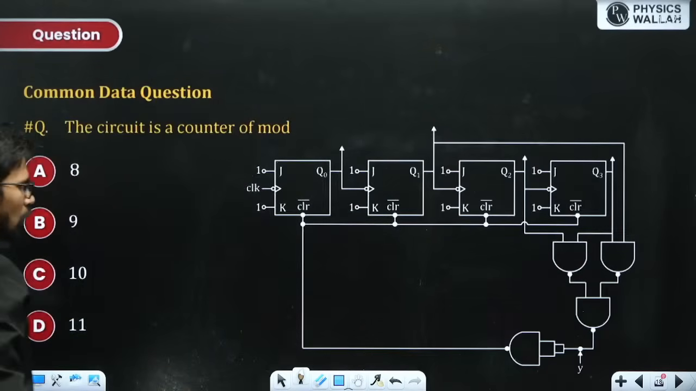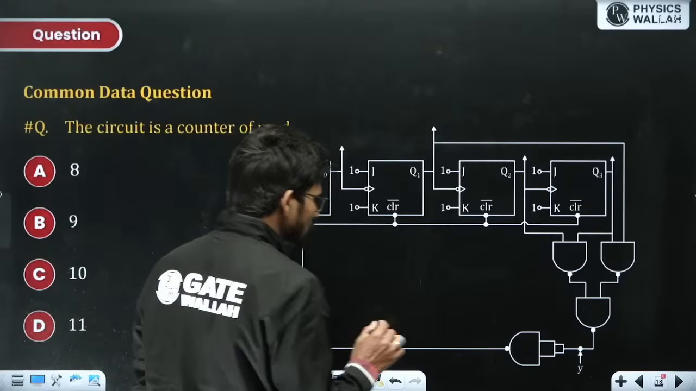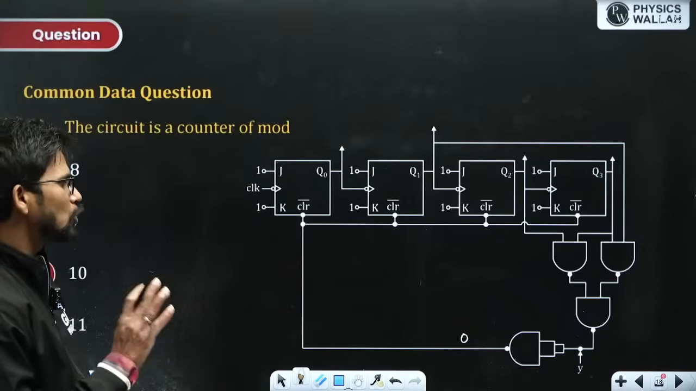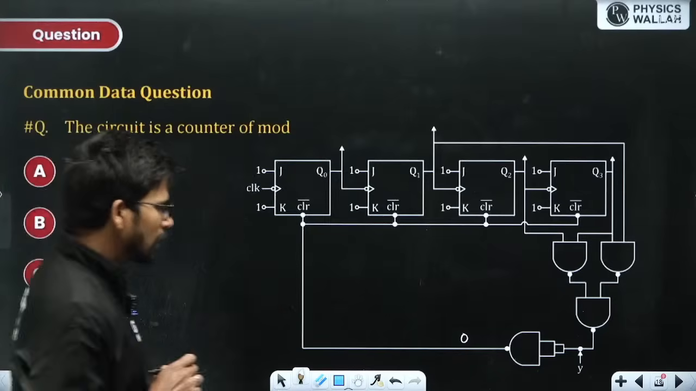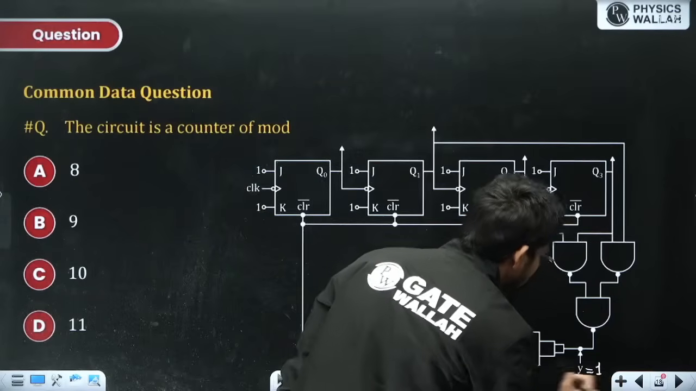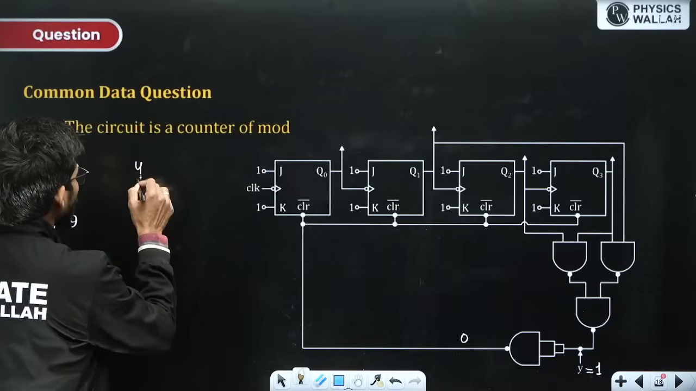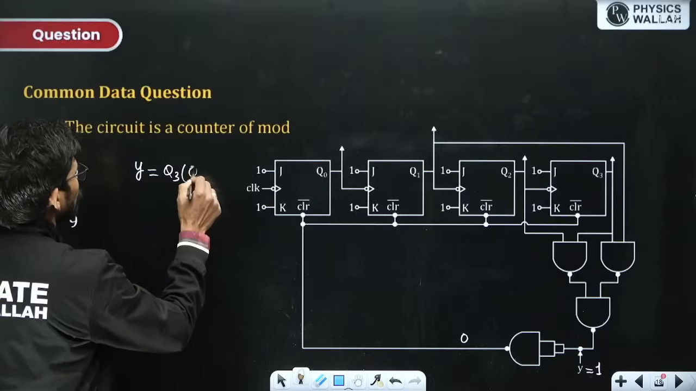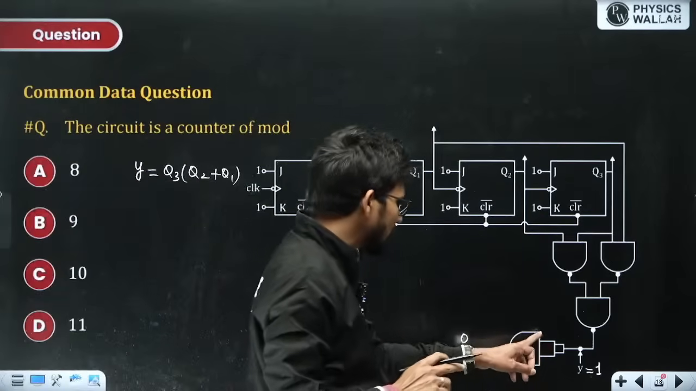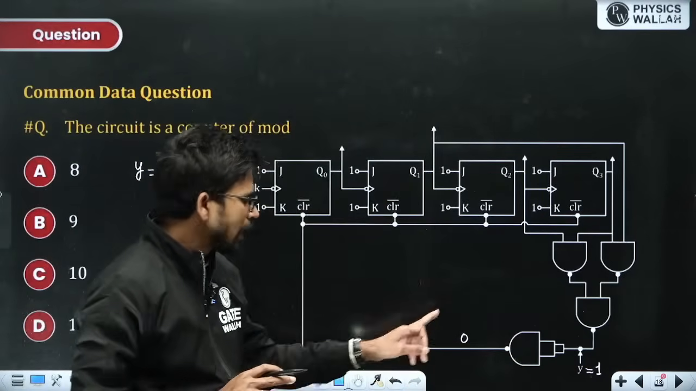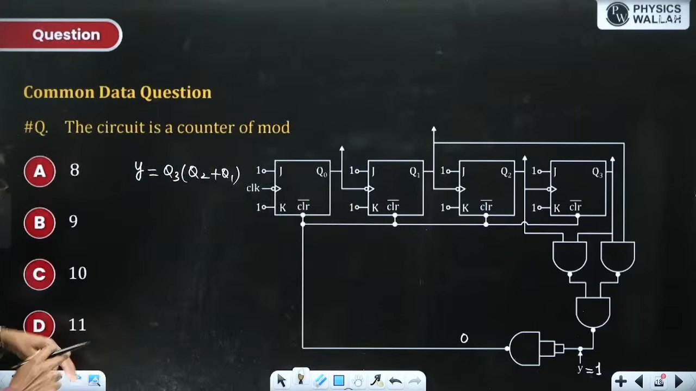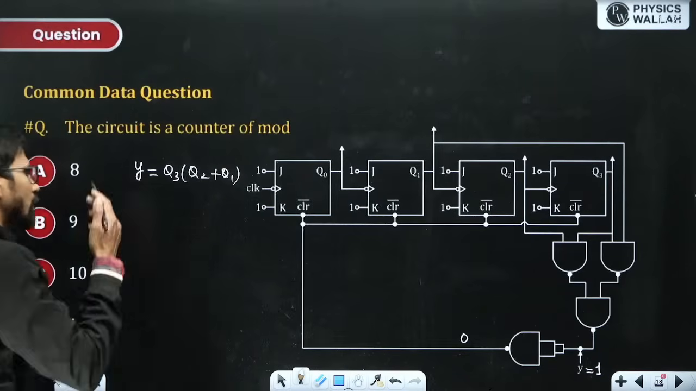Now when this clear pin will be activated? When this NAND gate will generate output 0, and NAND gate generates output 0 only in one case, when both the inputs are 1. For both the inputs to be 1, Y should be 1, and Y we have already calculated, Q3 into (Q2 plus Q1), isn't it? So if Y will be 1, then only both inputs to this NAND gate will be 1, and then only it will generate output 0, and then only clear pin will be activated. So let us find out at what combination clear pin will be activated first.